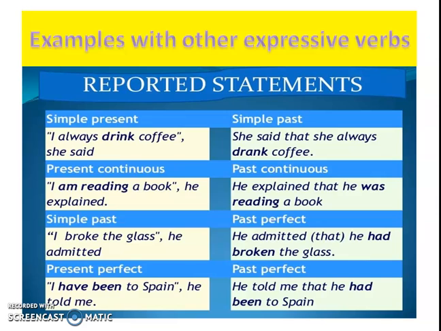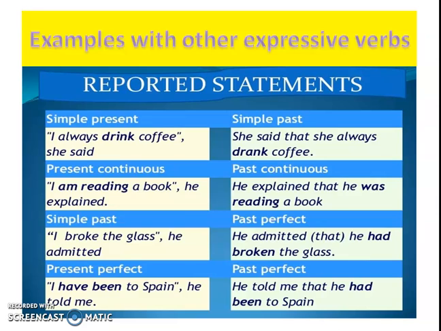Now we have the simple past. I explained in the last slides that when you want to change the past verbs in the indirect speech form, we have to use the past perfect. And the past perfect is the combination of had plus a past participle verb. So the example says, I broke the glass, he admitted. In this case is he. So we have the past perfect form in the indirect speech. We have, he admitted that he had broken the glass. Had broken is the combination of the past perfect form, from the direct speech form in the past.